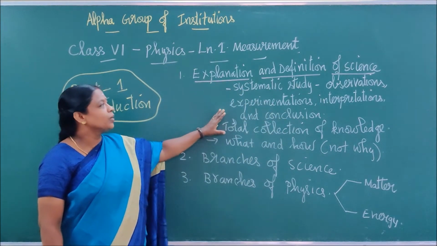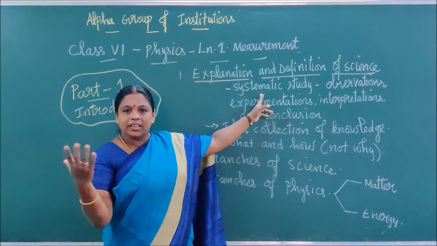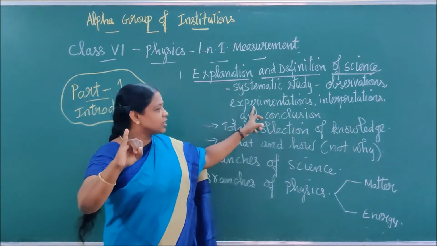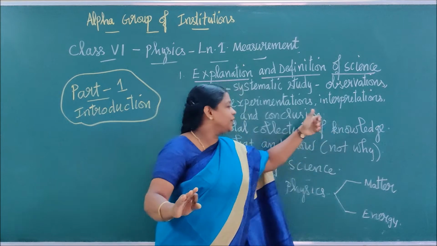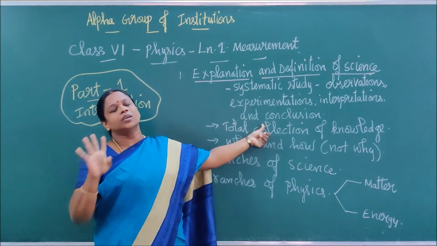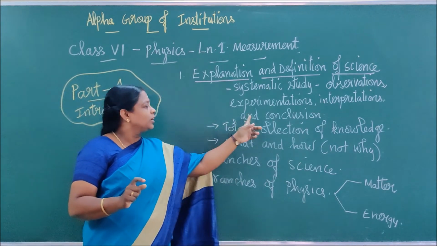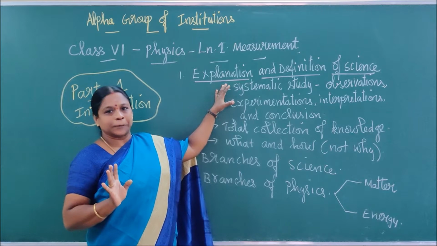So this is how we are going to define science. It is a systematic study of nature and natural things around us, obtained through observation, experimentation, then third one, interpretation, and finally we will end with conclusion. Clear, children? Note it down. Right. Now, this is the technical definition I am going to learn this year.